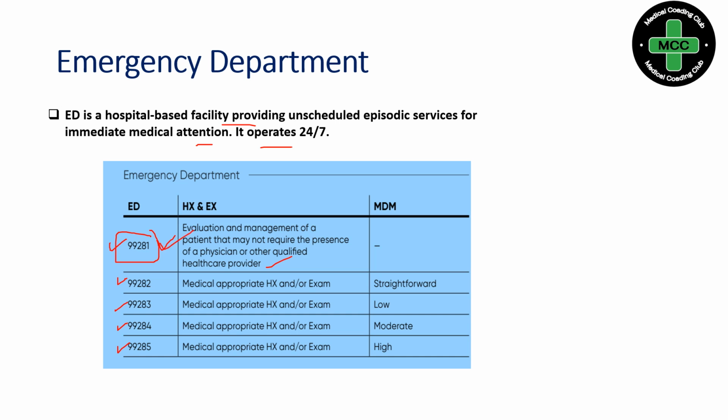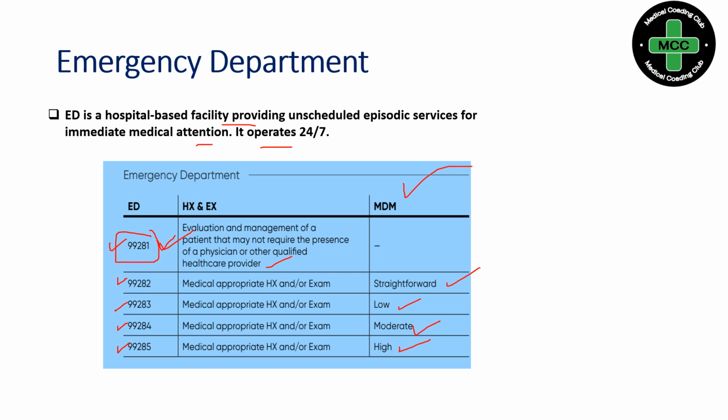Coming to 99282 to 99285: 99282 is for straightforward MDM, 99283 is for low MDM, 99284 is for moderate MDM, and 99285 is high MDM. Here we follow the sole guideline, the medical decision making guideline, and we don't have a time guideline that applies to the emergency department.